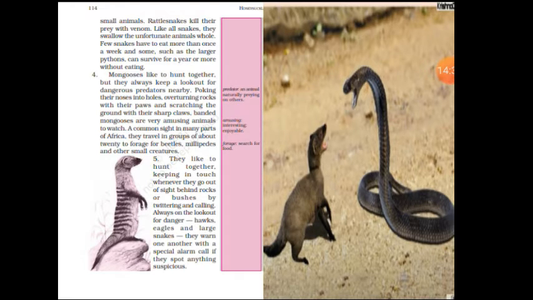Always on the lookout for danger, hawks, eagles and large snakes, they warn one another with a special alarm call if they spot anything suspicious. They are so smart, so intelligent, that if they find that someone is going to attack them or come near to them, they will raise an alarm. A special alarm is there, and then they will understand that now it is going to be a danger.